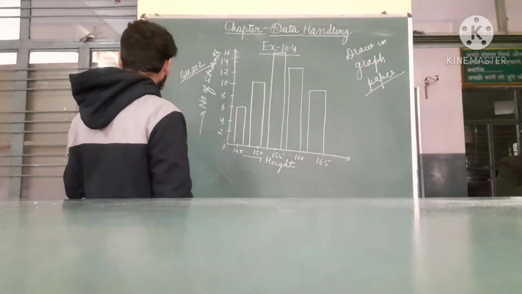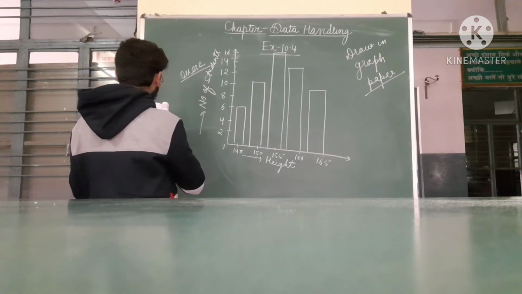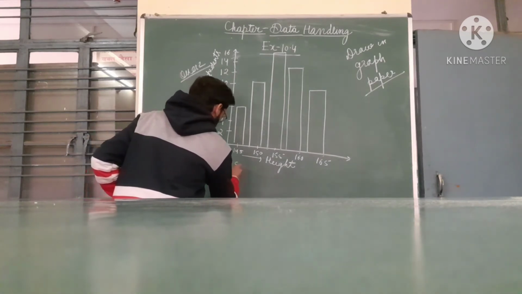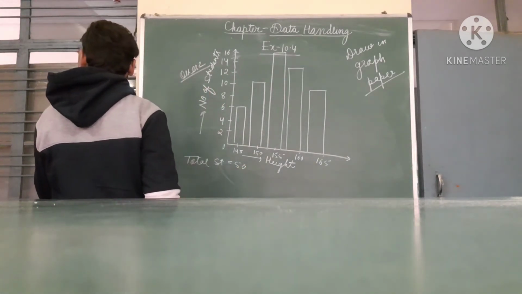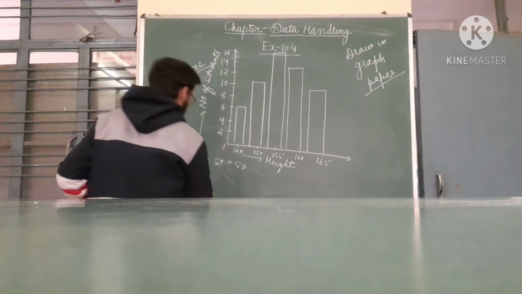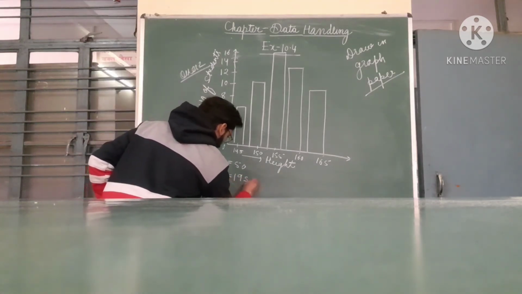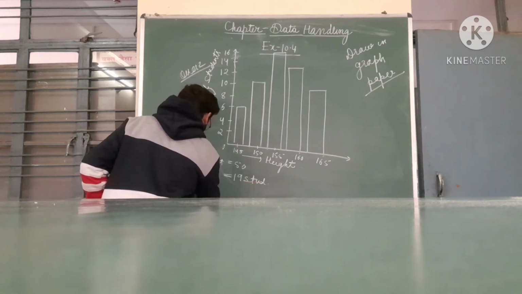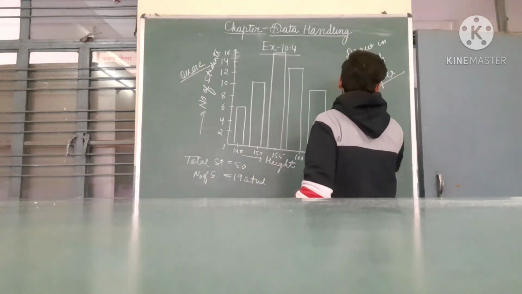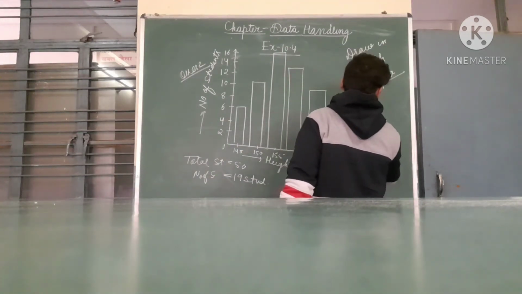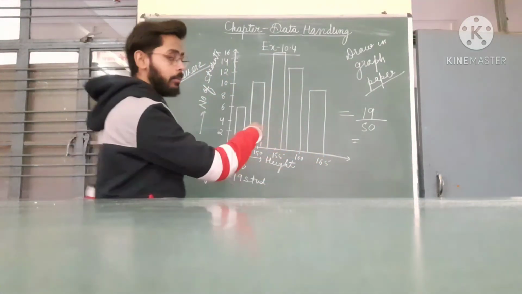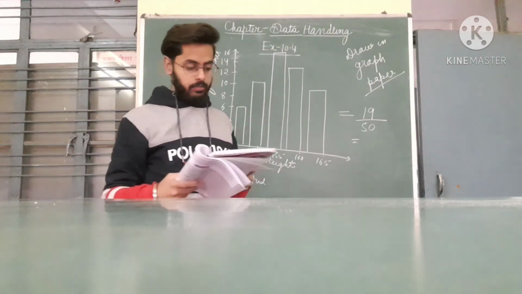What fraction of total students have height more than 155? The total strength has been given as 50, and the number of students with height more than 155 centimeter is 12 plus 7, that is 19 students. So the fraction will be 19 upon the total number of students, 50. So the fraction of students of the total strength with height more than 155 centimeter will be 19 upon 50. In this way we have done this question.